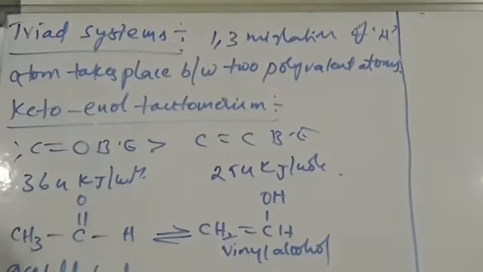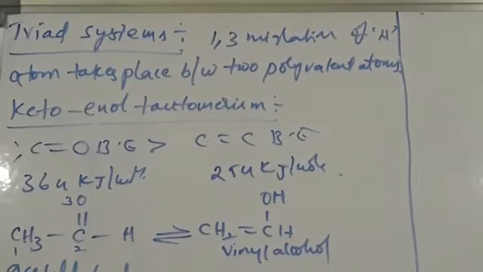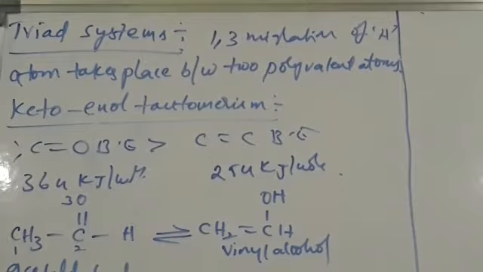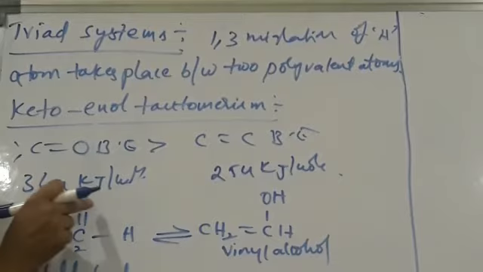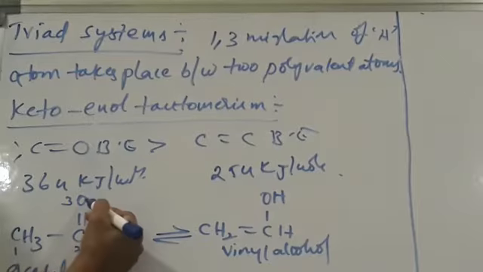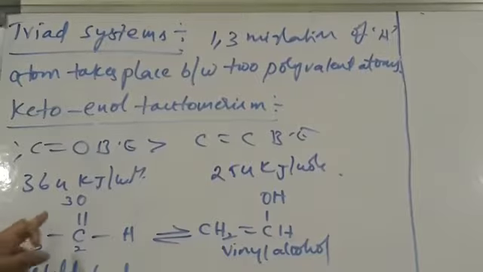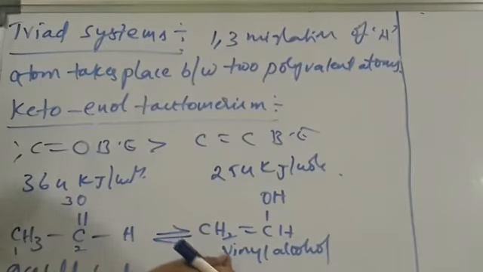So here 1, 2, 3, three polyvalent atoms are there, and migration of hydrogen takes place between the first polyvalent atom and the third polyvalent atom. So hydrogen from the first polyvalent atom migrates towards the third polyvalent atom. So 1,3 migration takes place in acetaldehyde, and due to 1,3 migration, we get a new compound which is vinyl alcohol. So we get enolic form.